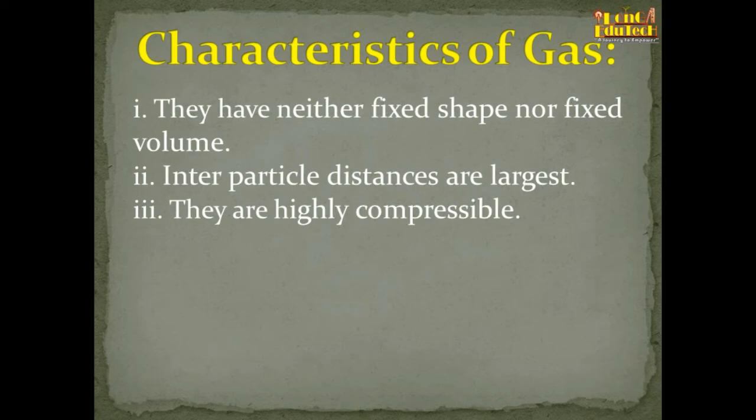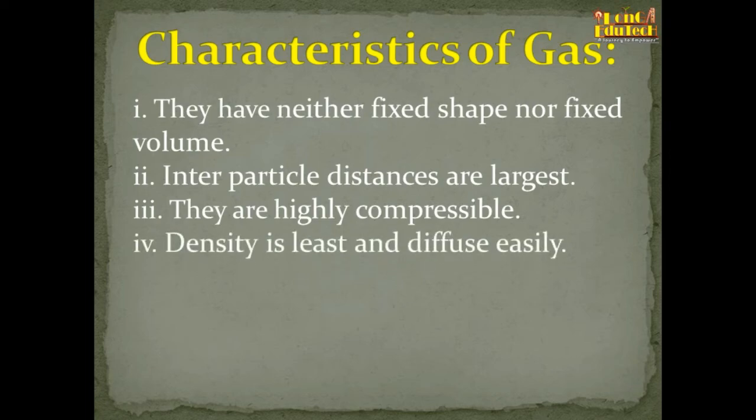Sometimes in the questions they will give examples like milk, carbon dioxide, and ask you to write the decreasing or increasing order of compressibilities. Like that they can also give. And number 4, density is least and they diffuse easily. They can diffuse very easily. That's why if we use a body spray or perfume in a corner of the room, the smell gets spread over a long distance, right? This is the application.